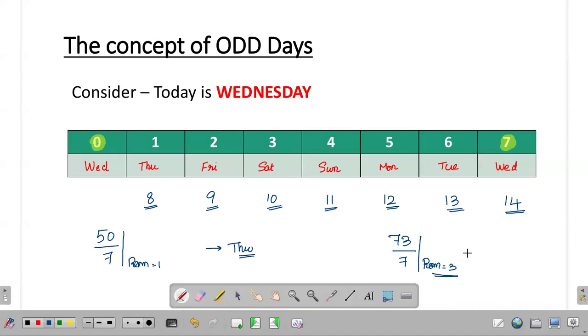And I can see that 73 days from today, it will fall on a Saturday. So likewise, we will be considering the number of days, and then we will find out what will be the remainder that you get when you divide the number of days with 7. And that remainder corresponds to the number of odd days. So please note this concept.